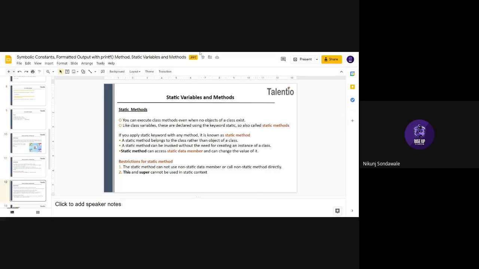Confusing or you guys understood? This is just a point that you need to remember. Just remember those points. You don't have to write them in the exam.